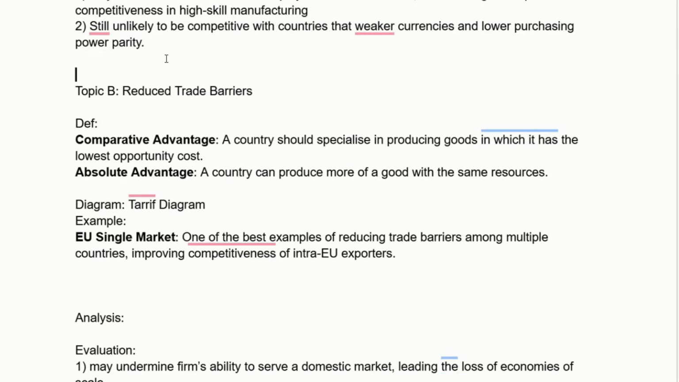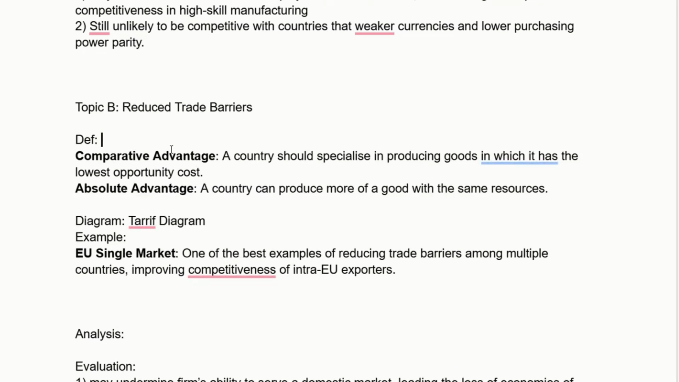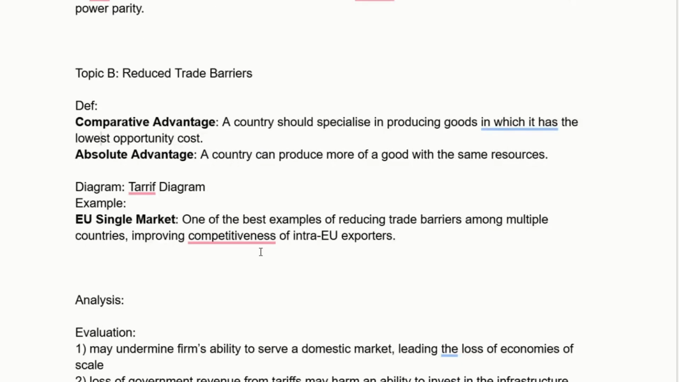Topic B is more focused on reducing trade barriers, right? So for definitions, we could look at something like comparative and absolute advantage. Comparative advantage is how countries are going to have an advantage in producing goods that have the lowest opportunity cost, even if they're comparatively less efficient at producing those goods than other markets. So you might want to do a comparison here between, say, the UK and a market like Cambodia, where the big advantage is going to be labor costs.